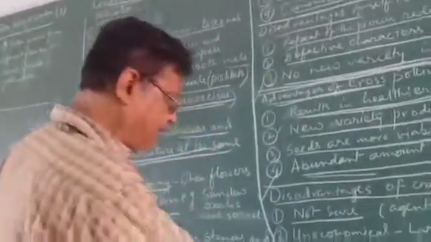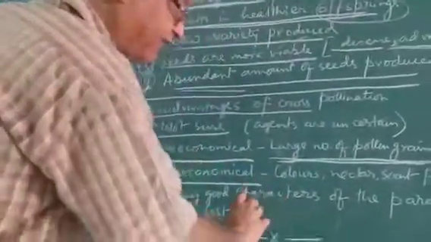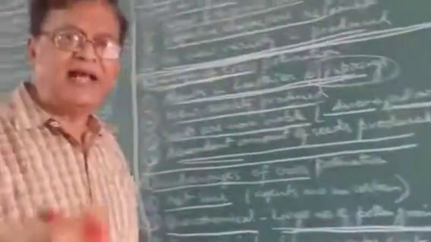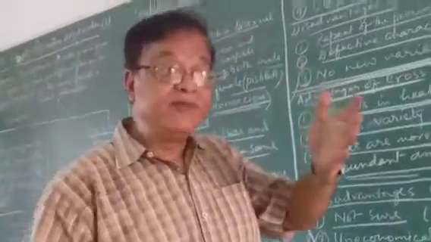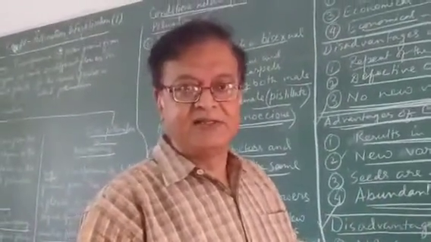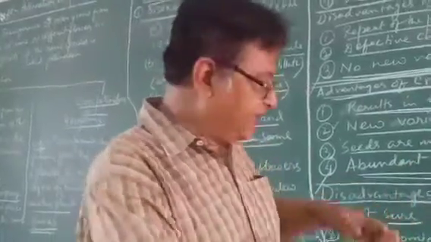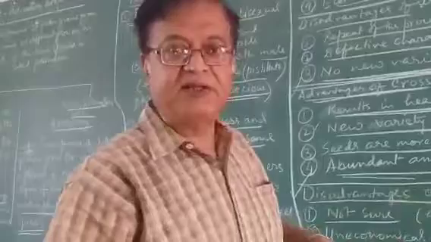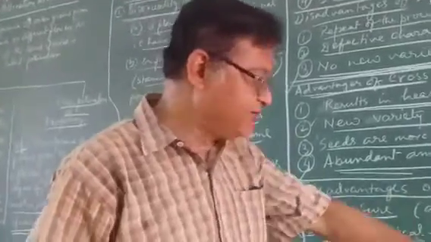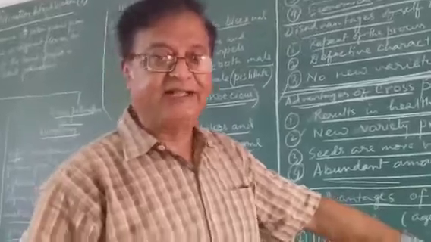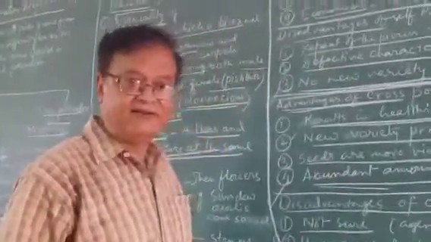So it is uneconomical. Uneconomical again because they have to produce color, nectar, scent. Why are they producing color, nectar, scent? Because they have to attract insects and animals. And they will come, take out their food and then only they will transfer the pollen grains. That's why they have to produce this. Each kind of production requires energy. And this energy is uneconomical.